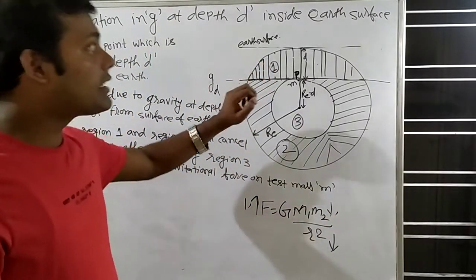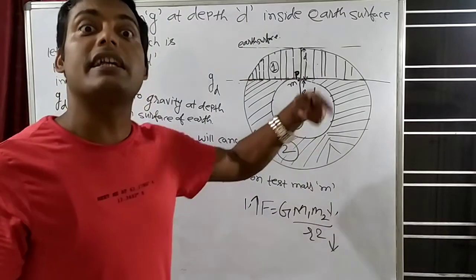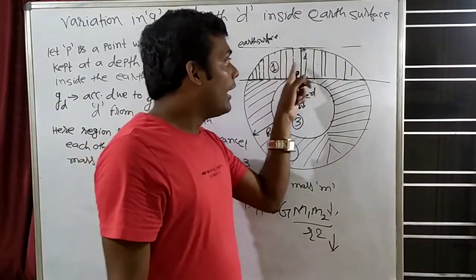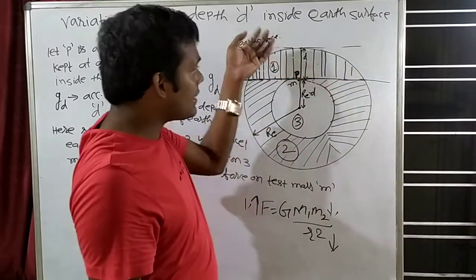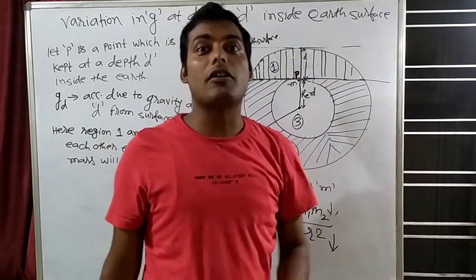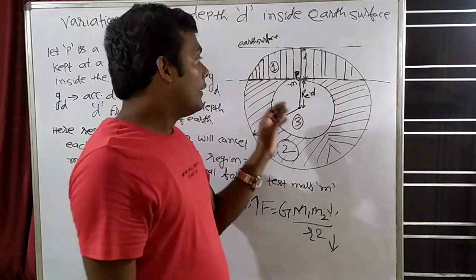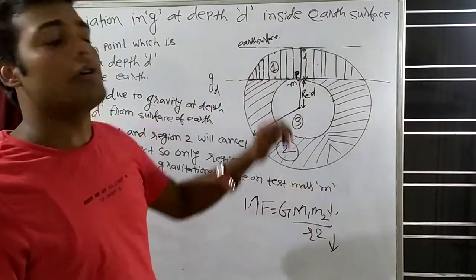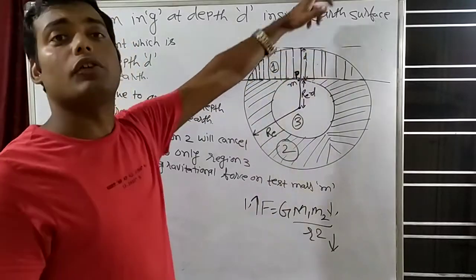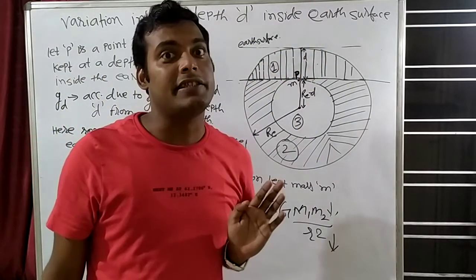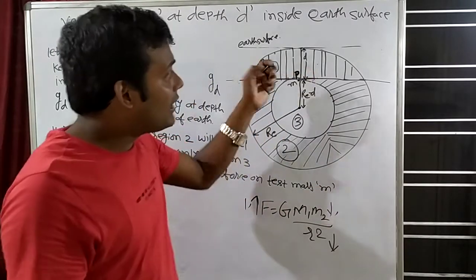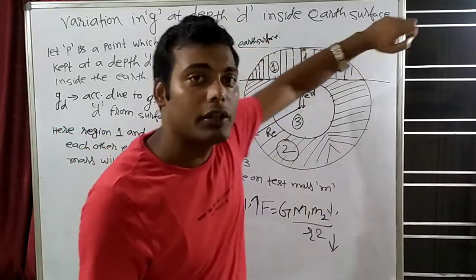So in the first region mass is less, but distance is also less. Try to understand. In the first region, this mass is less, and this distance is also less. So this will apply some gravitation force. Let us suppose that this will apply 1000 Newton gravitation force, just as an example I am taking. Don't remember this. मान लीजिए, this mass is applying 1000 Newton.